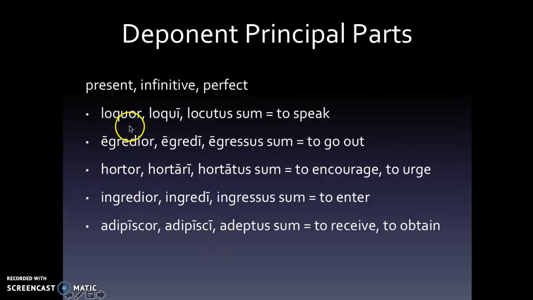Here are some of the most common deponent verbs, and specifically ones that we're going to look at in this lesson. Notice that there are only three principal parts: the present tense, the infinitive, and the perfect. There's no perfect passive participle because there is no passive in a deponent verb. So loquor, loqui, locutus sum means to speak.